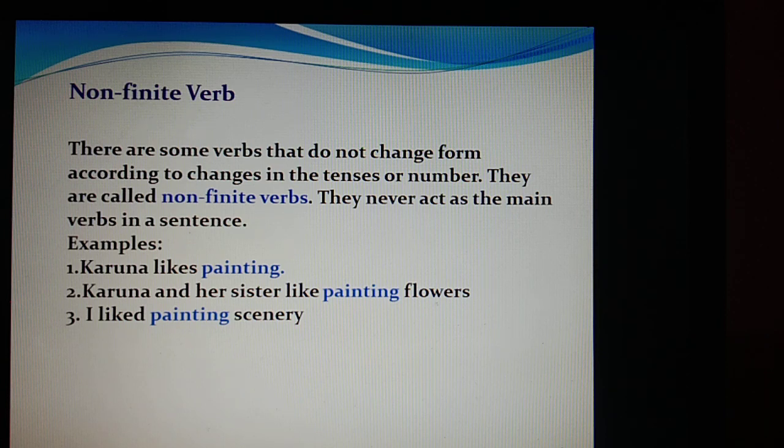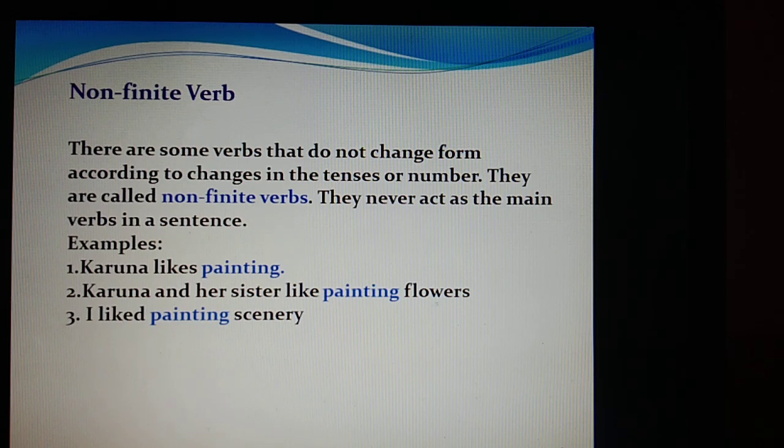Like Karuna likes painting. Karuna and her sister like painting flowers. I like painting scenery. Now you will find here when it is likes, that is the present tense, and Karuna is a singular subject, so painting. Karuna and her sister, it is a plural form because two people are here. So painting, still painting is there. I liked painting. Now painting is again not changed with the first person, that is I. So whenever we are changing the persons, this painting which is a verb is not affected.